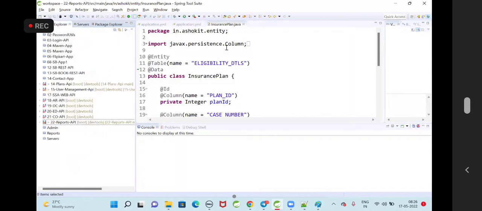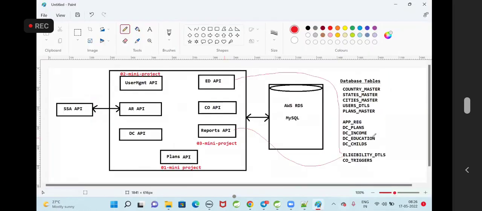So with this, database configuration is also ready for all the APIs. 14th API, 15th, 16th is not there. 17th is SSA web, that is for third party. AR API, DC API, ED API, CO API, Reports API. 1, 2, 3, 4, 5, 6, 7. So in total we have 7 APIs, and 12 tables are available for our project.